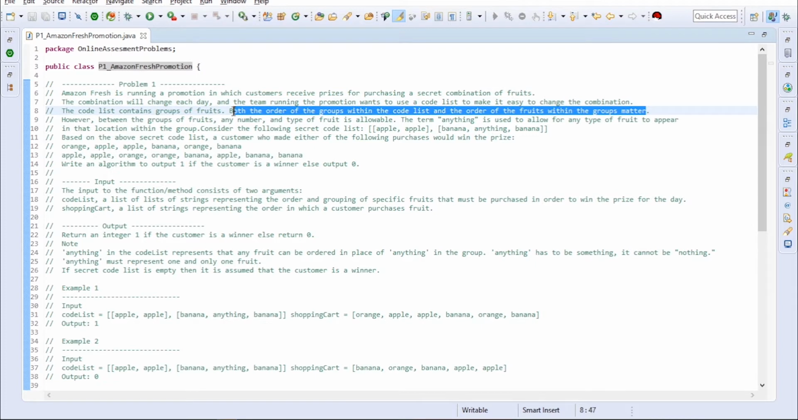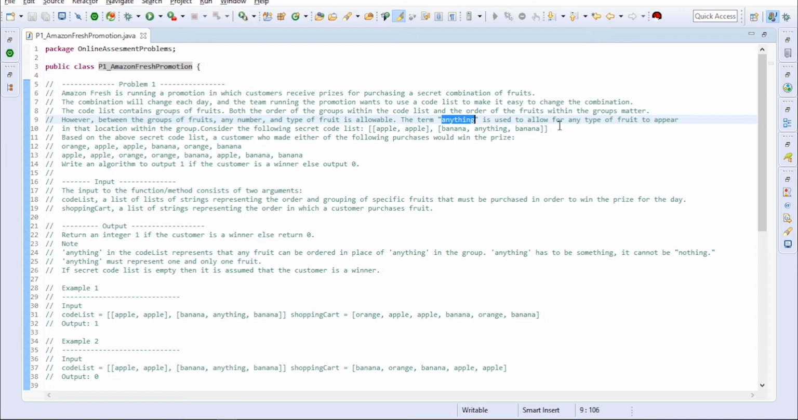So this is important. However, between the groups of fruits, any type of fruit is allowed. The term anything is used to allow for any type of fruit to appear in this location within the group. Consider the following secret code list: the first group is apple, and the second group is banana, anything, banana. Based on the above secret list, a customer who made either of the following purchases would win the prize. So now they are giving a shopping cart list.